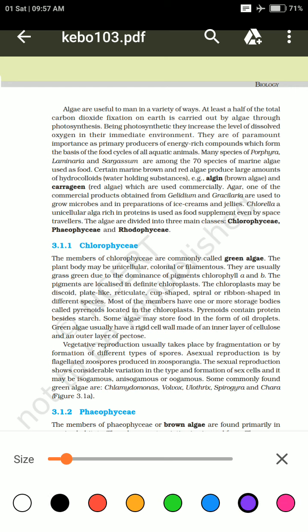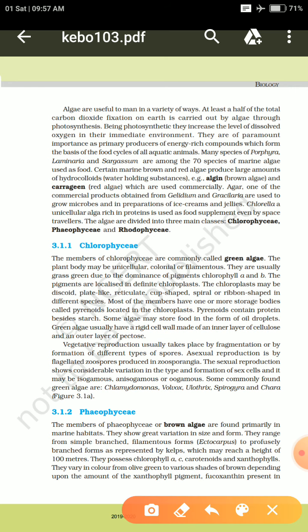The main or famous types of chlorophyceae, that means the examples which come under chlorophyceae, are Chlamydomonas, Volvox, Ulothrix, Spirogyra, and Chara. These are the different examples that come under the green algae. Okay, you can see the diagrams present in figure 3.1.